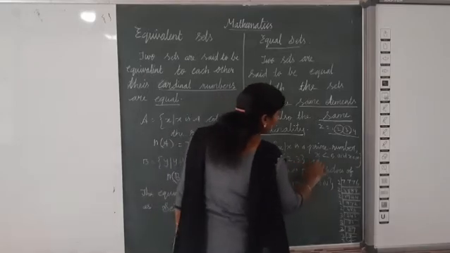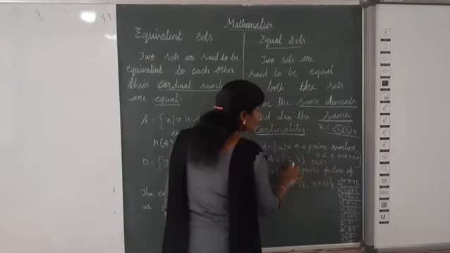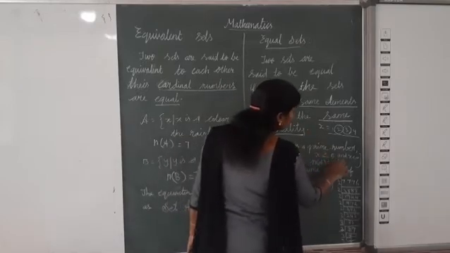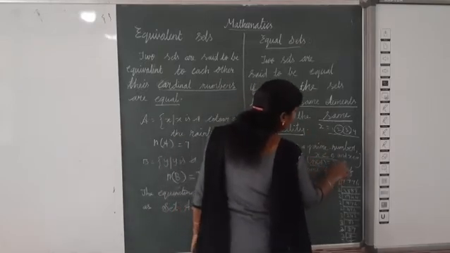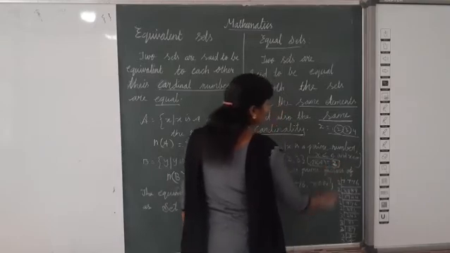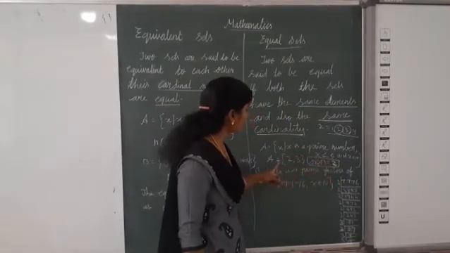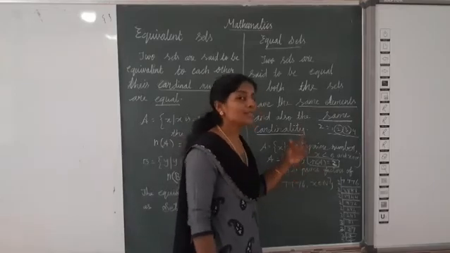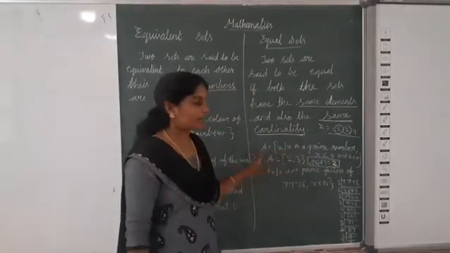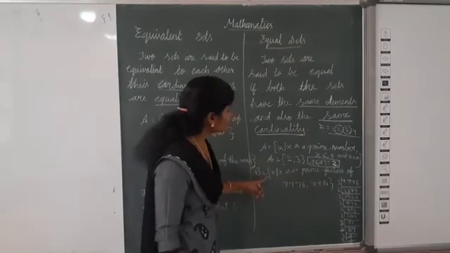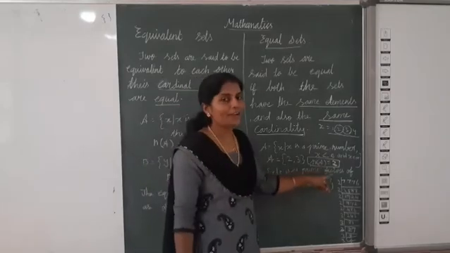Here n of A, what is n of A? n of A is equal to only 2 elements. So n of A is equal to 2. Number of elements 2. What are the elements? 2, 3. Okay.